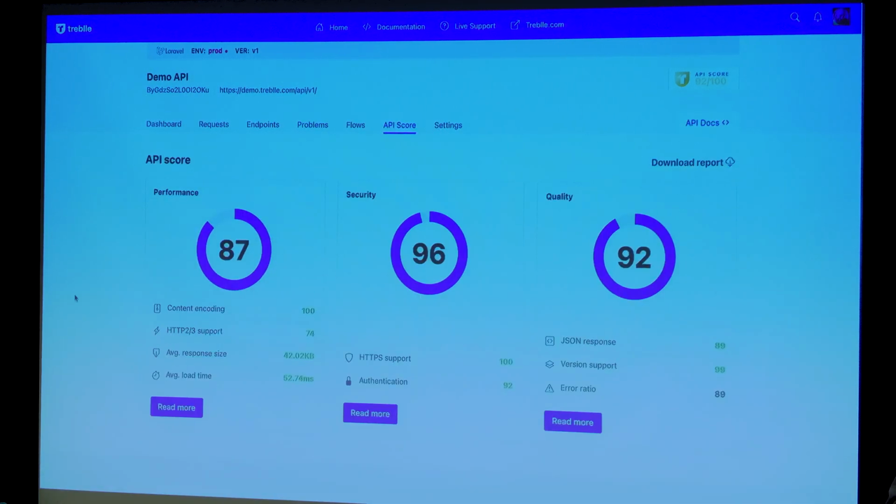Our API score breaks down performance, security, and quality. So as you can see here, my performance isn't great. You know, I'm using content encoding, which is fantastic, but I'm not supporting HTTP 2 or 3. I could probably improve my performance if I moved to something like HTTP 2, allowing a much faster bidirectional protocol.